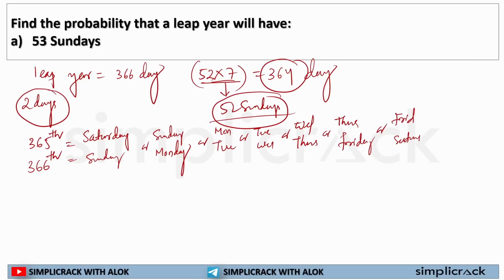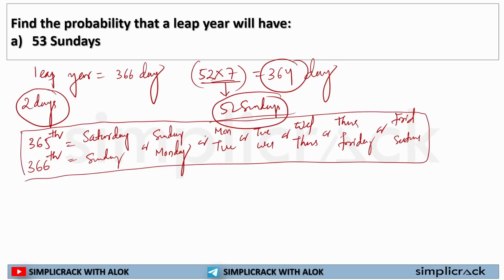So we know there are 52 Sundays. Now the 365th and 366th days can be this way: 1, 2, 3, 4, 5, 6, 7. There are 7 possibilities available that the 365th and 366th days can be in this way.